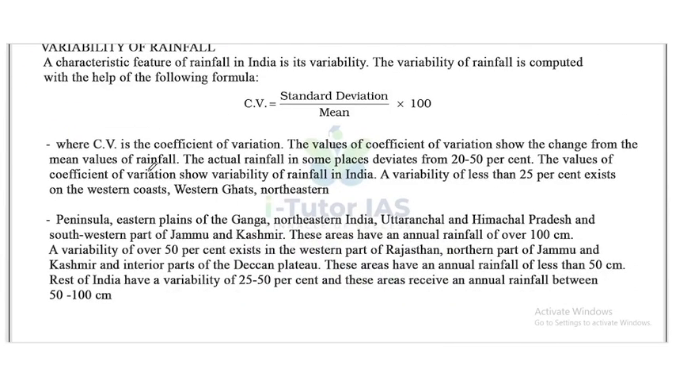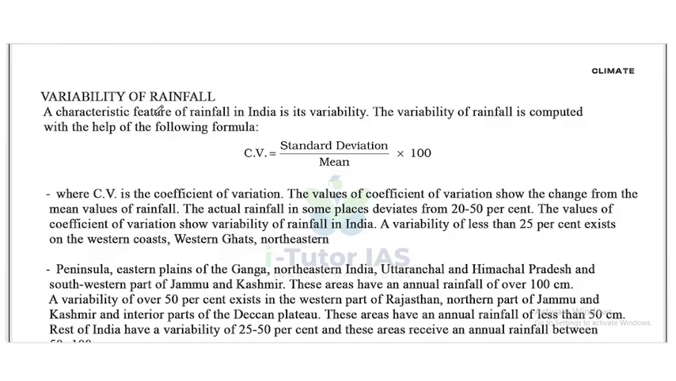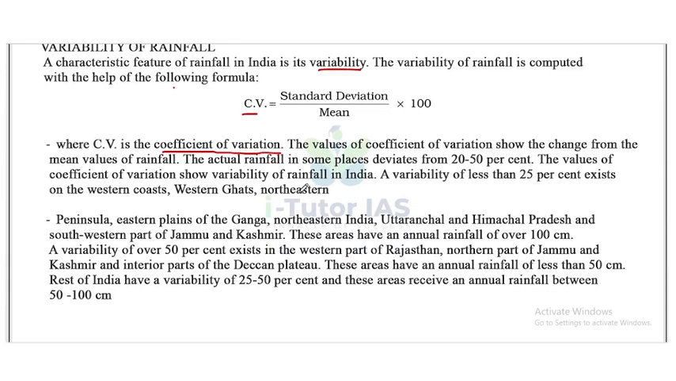Now, variability of rainfall. A characteristic feature of rainfall in India is its variability. Okay, the variability of rainfall is computed with the help of the following formula. That is, CV is equal to standard deviation by mean into 100, where CV is the coefficient of variation. So what is variation? Let's discuss. The value of coefficient of variation shows the change from the mean value of rainfall. The actual rainfall in some places deviates from 20 to 50%. The values of coefficient of variation show the variability of rainfall in India.